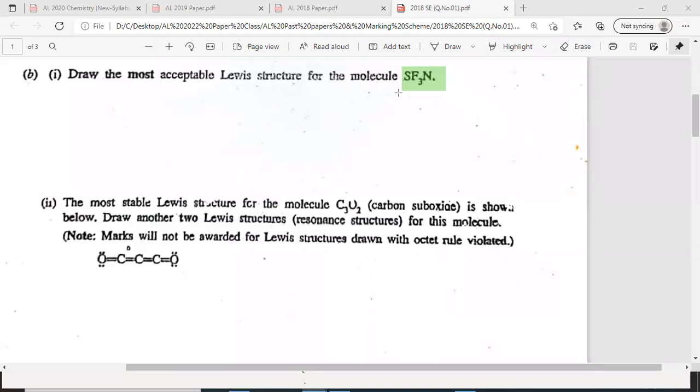Okay, sorry about that. Now this one, SF3N. There are two things. Either you can annotate on my screen, I have given permission to annotate, or if you want me to share the screen, I can give permission to share your screen and you can show me the answer. Because you can't post the answer in the chat as a structure, it's difficult.